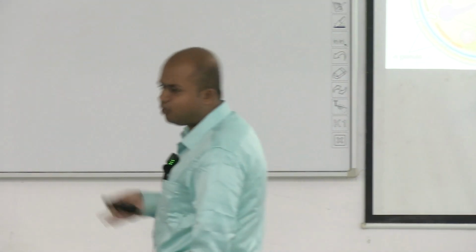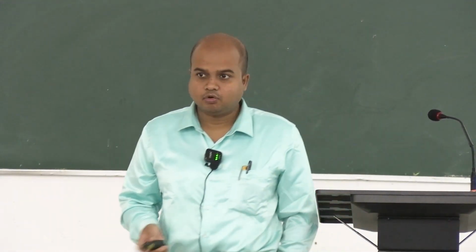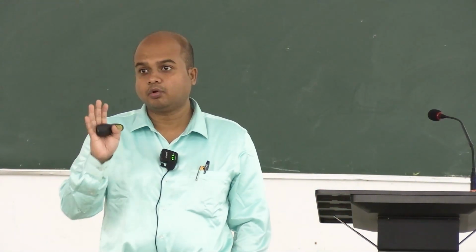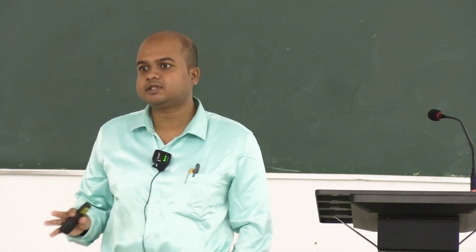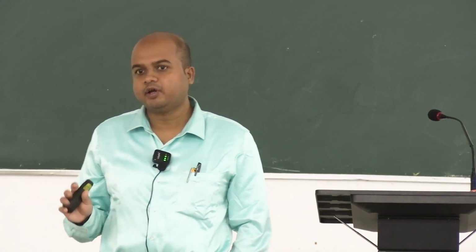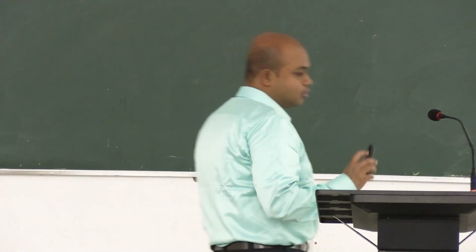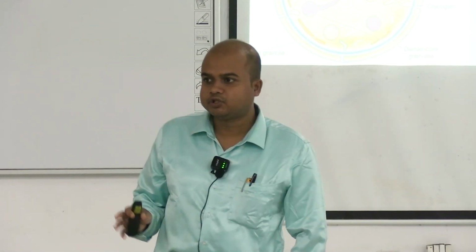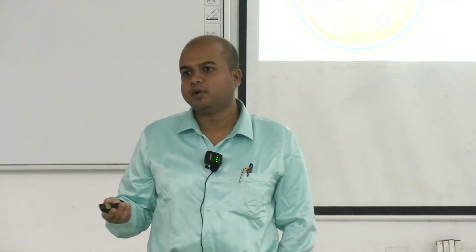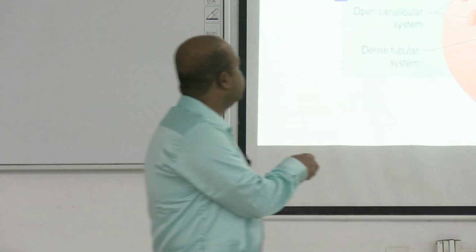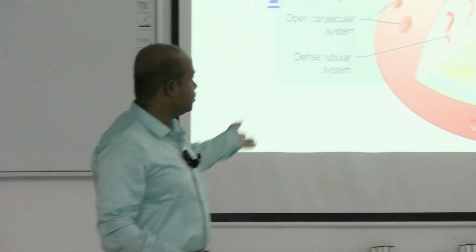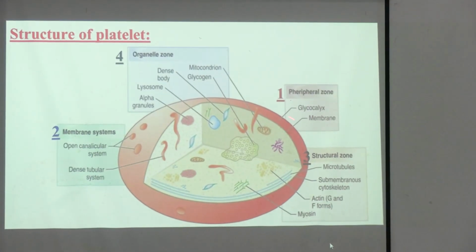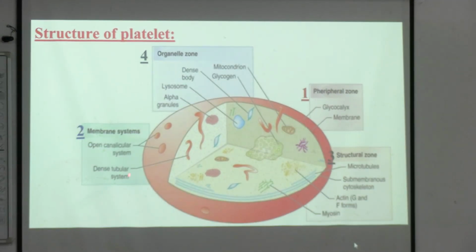Platelets are small cells, or if not whole cells, cell fragments. They are even smaller than the RBCs. Although in your MBBS syllabus till now, in Leishman staining, you are not required to identify platelets. You are required to identify WBCs, count them, and do the differential leukocyte count. RBCs can obviously be identified, the most numerous cells, but platelets are smaller cells. On electron microscopy you see the structure of platelets in a more vivid, detailed way: membrane systems, this open canalicular system, and all the organelles.